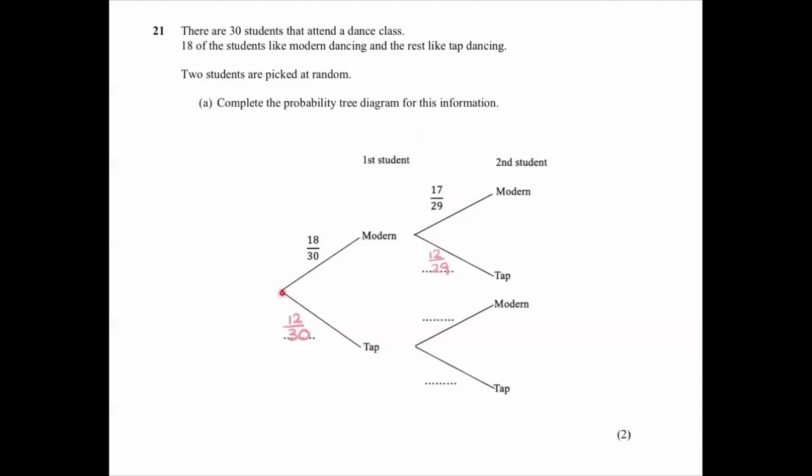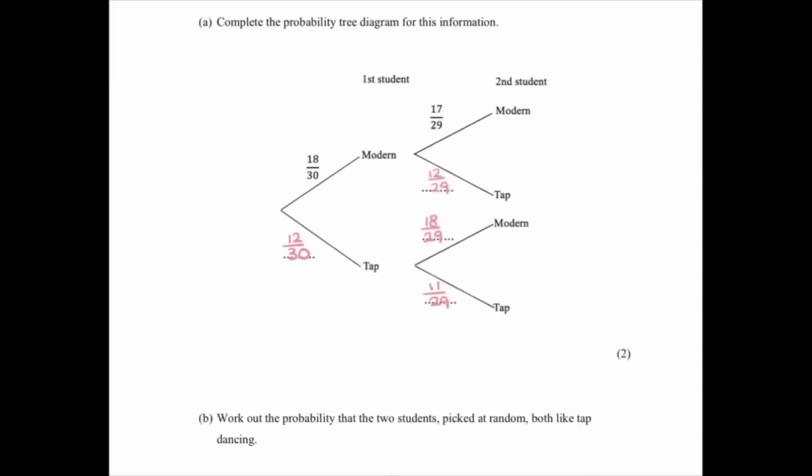However, if we went in this direction, the first student picked would have liked tap. So someone liking tap has kind of left the room. That means that only 11 people remain, and that's out of the 29 left. And all 18 of our modern dancers are still in the room. So that's how that diagram has come together, and we've got 2 marks for that.